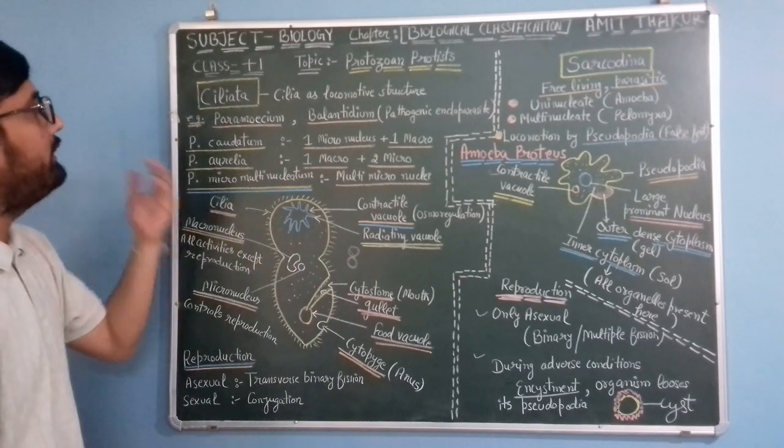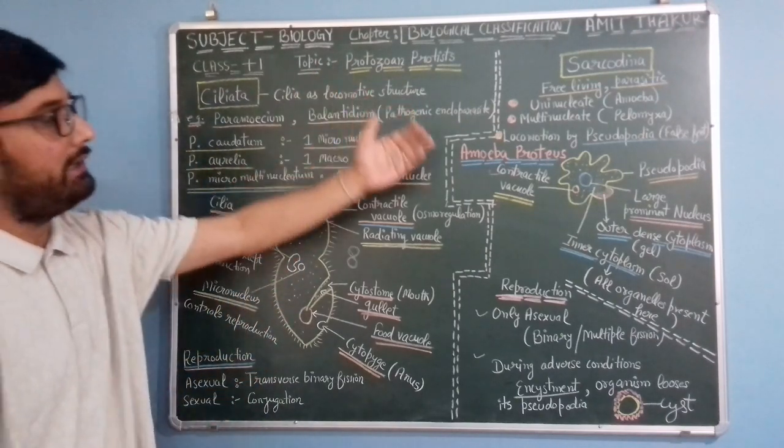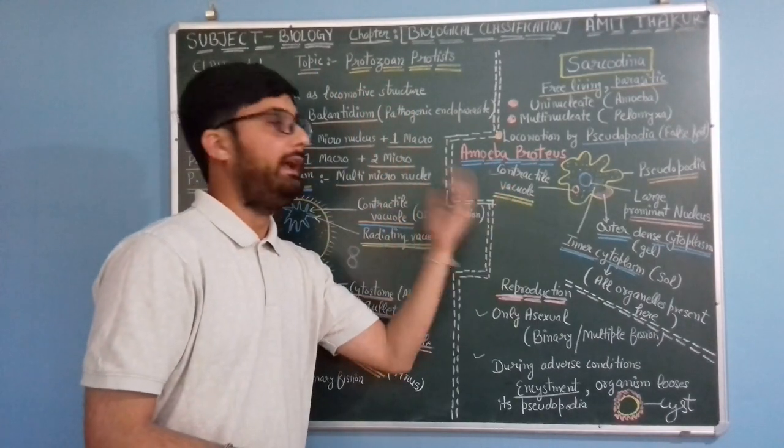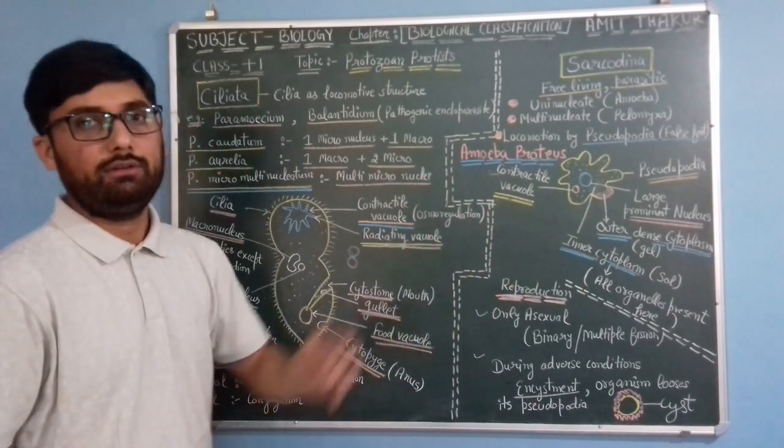So that's all about Ciliata and Sarcodina. There is one more example, Entamoeba. We will discuss it in the next lecture.